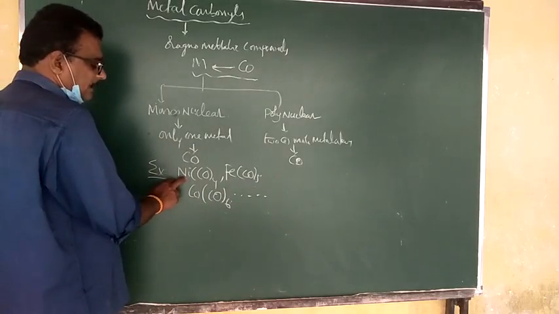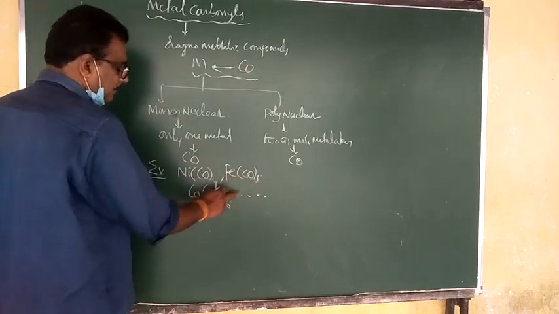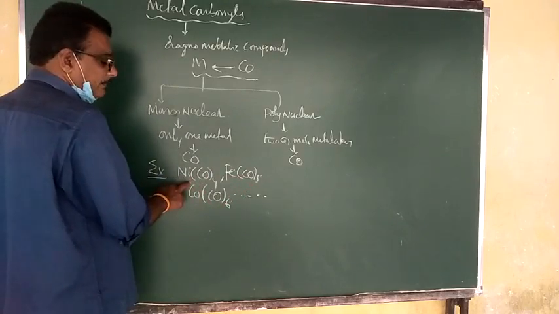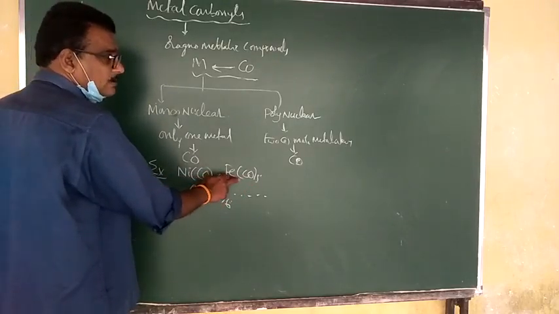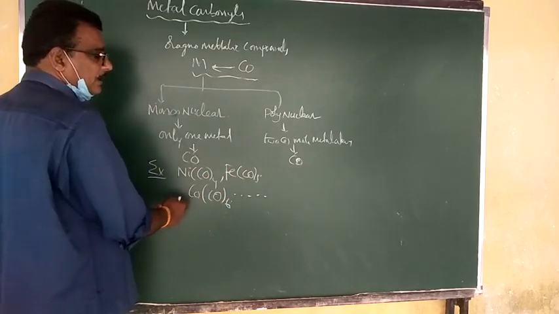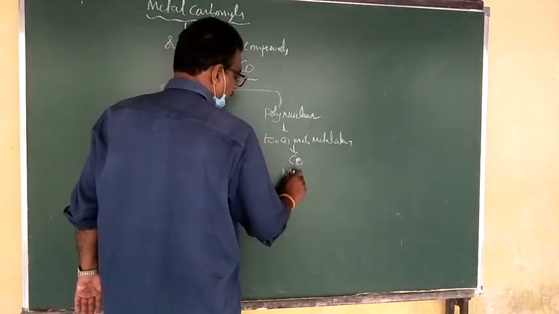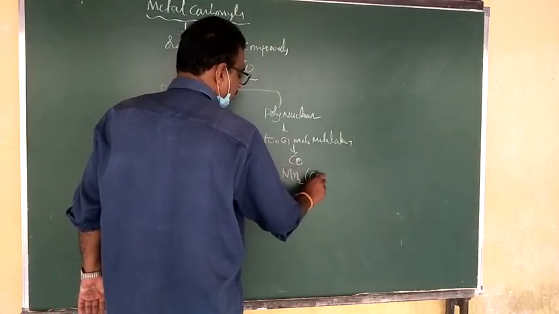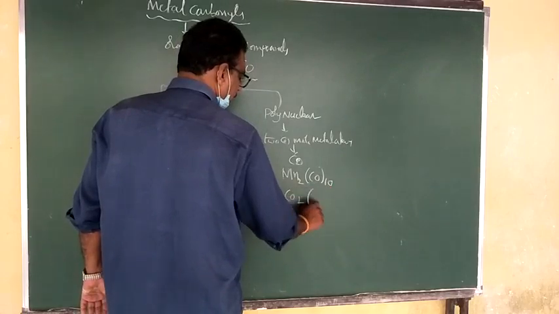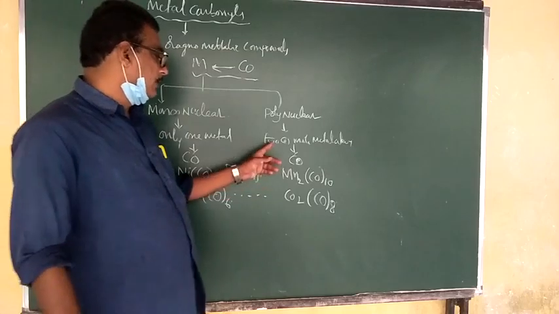These are all examples of mononuclear carbonyls. Here only one metal atom joins with 4, 5 or 6 ligands. Therefore its shape, as you already know, is tetrahedral for the first, trigonal bipyramidal for the second, and octahedral for the third. In polynuclear carbonyls, examples are Mn2(CO)10 and Co2(CO)8.